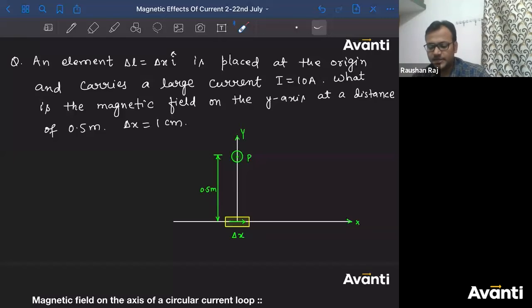All right, guys, tell me the answer for this one. You need to tell the direction of the magnetic field also. Everything is known to you, all the formulas have been given to you.